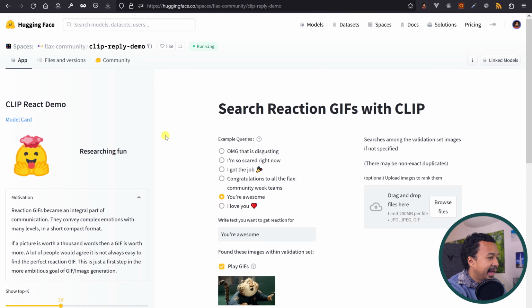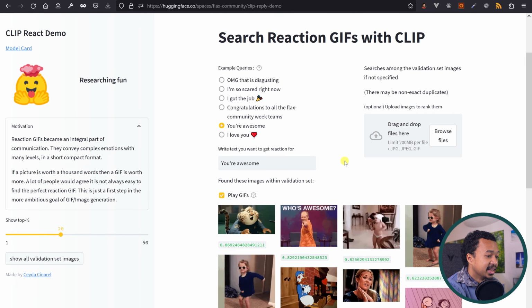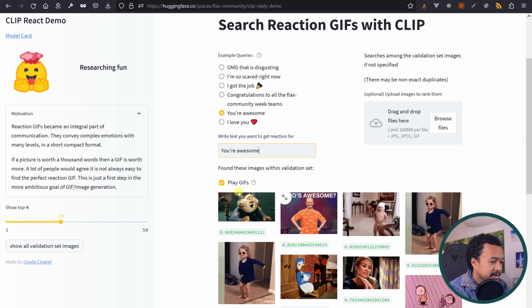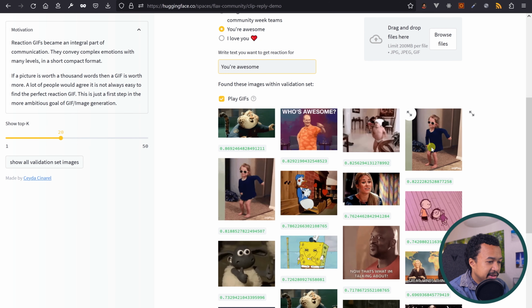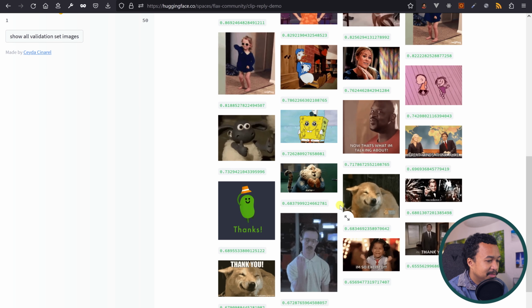And last but not least, I really wanted to play with this app when I saw it. It's by Seda, a good Twitter friend of mine. Here, search reaction GIFs with CLIP. If you're building YouTube tutorials or blog posts and you want to put lots of GIFs in it, well, you can use this Streamlit app. Put that you're awesome examples, and you've got all the GIFs here. You're awesome. I could use this GIF in Twitter threads or blog posts.